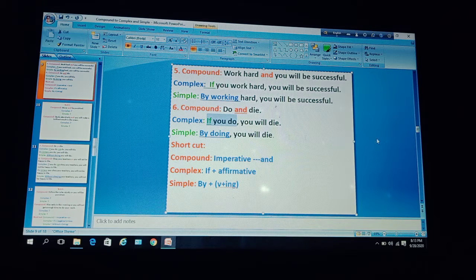If you do, then use a comma and after that use the rest of the clause, you will die.